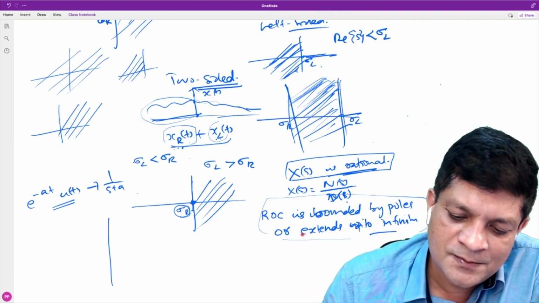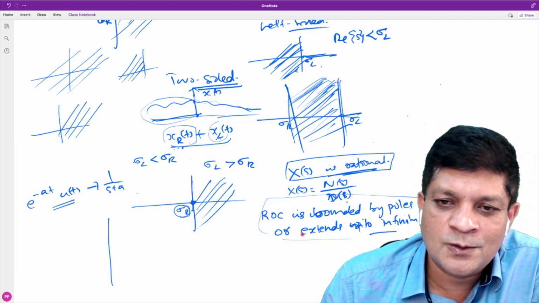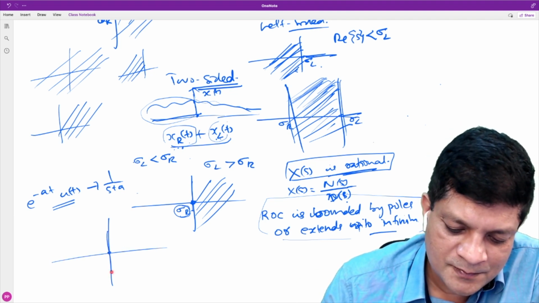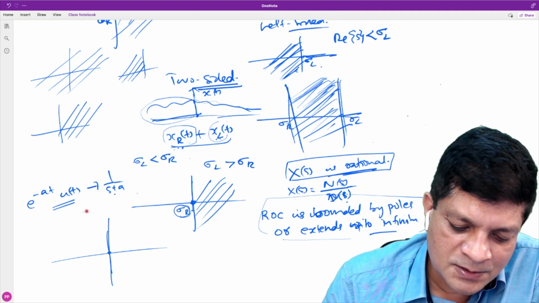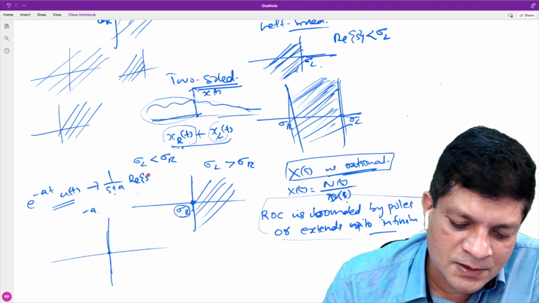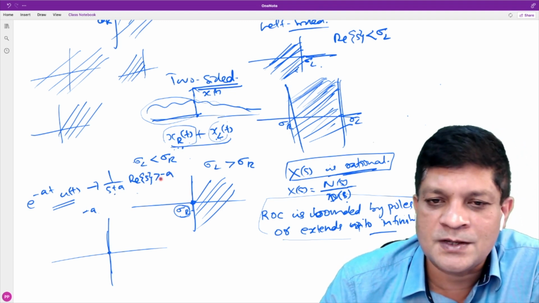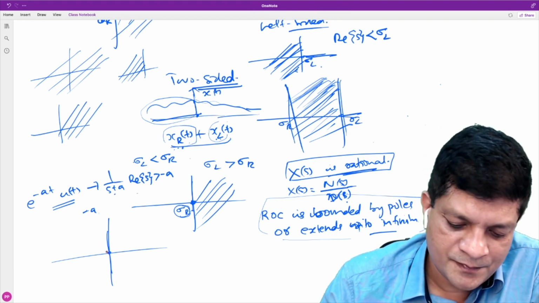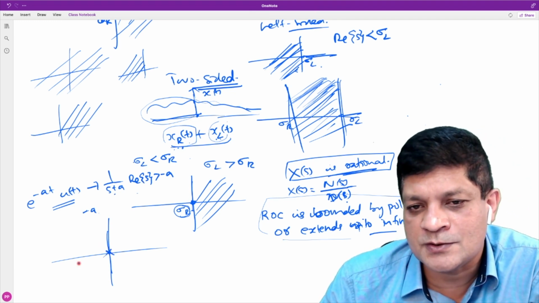This property says that the ROC is always bounded by poles. What is the pole here? There is a pole at minus a. So the ROC is real part of S greater than minus a because it is a right-sided signal. It is bounded by poles.